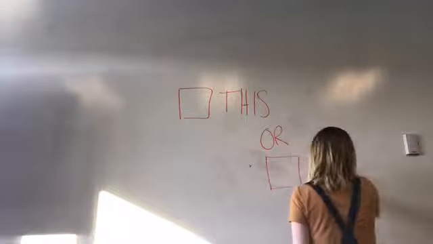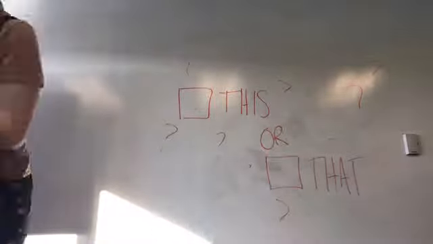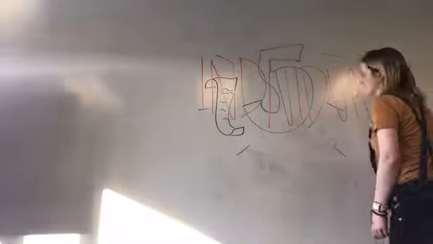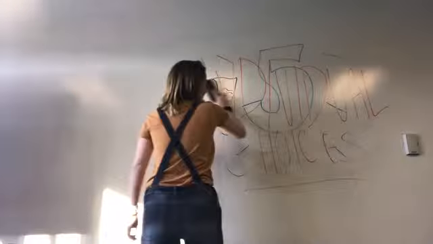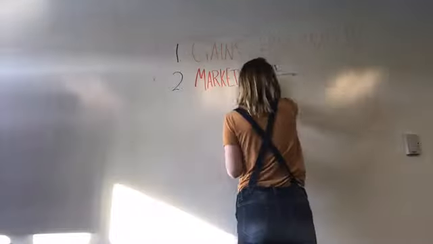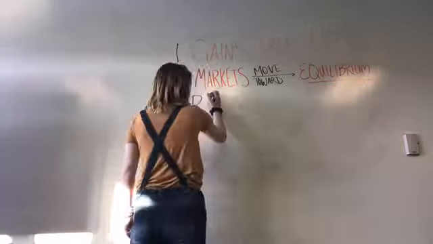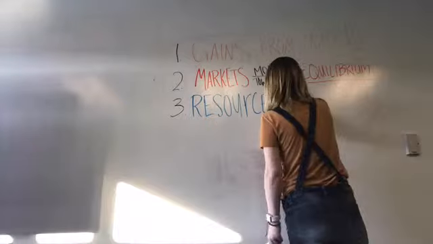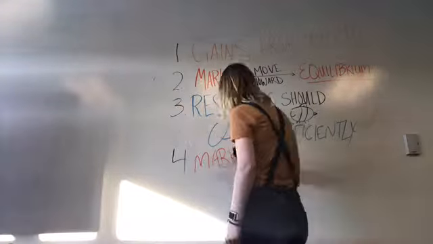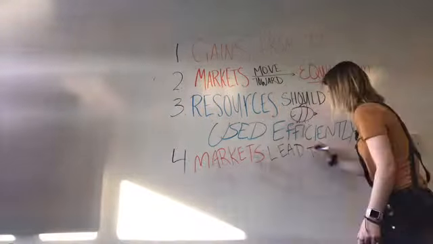When studying these interactions, we learn that the result of these choices may be quite different from what an individual intends. There are 5 principles that fall under the theme of interaction between individual choices. They are 1. Gains from trade, 2. Markets move toward an equilibrium, 3. Resources should be used as efficiently as possible to achieve societal goals, 4. Markets usually lead to efficiency, and 5. When markets don't, the government intervention can improve society's welfare.